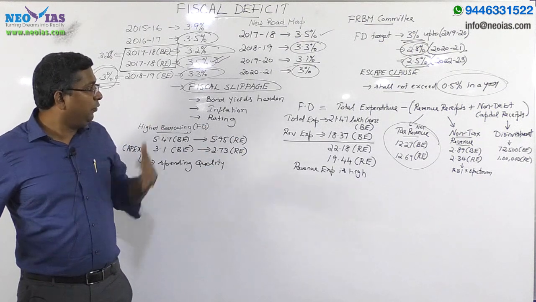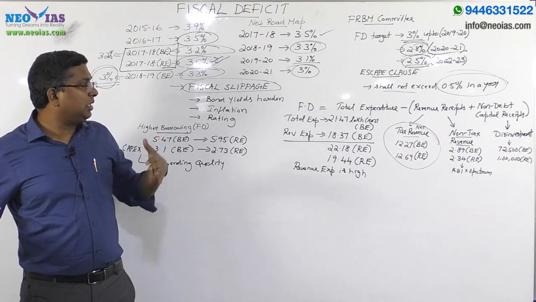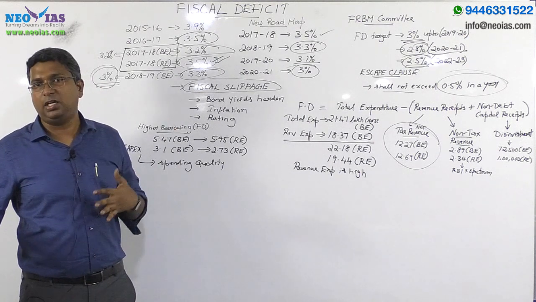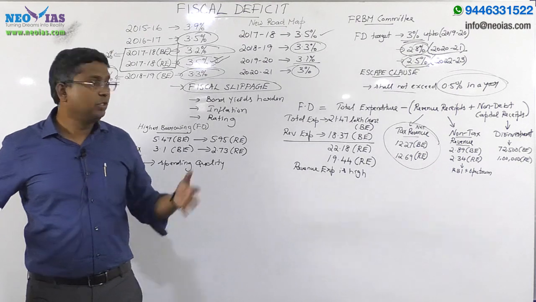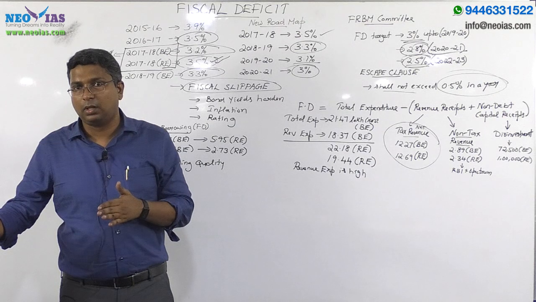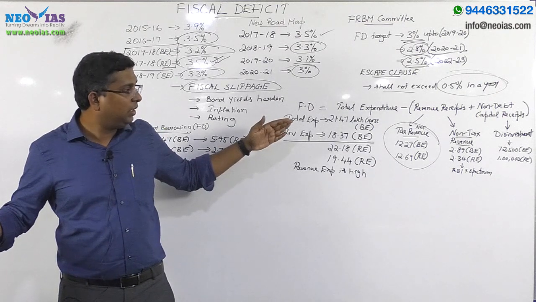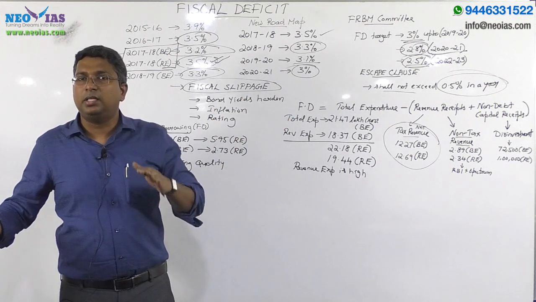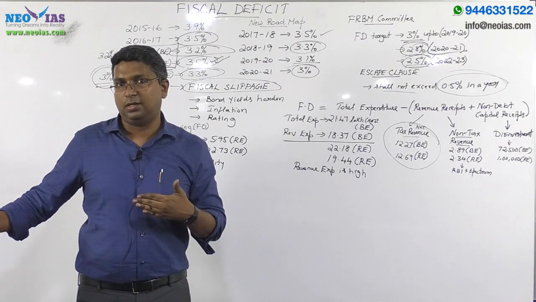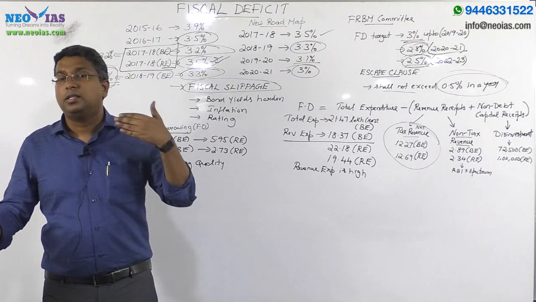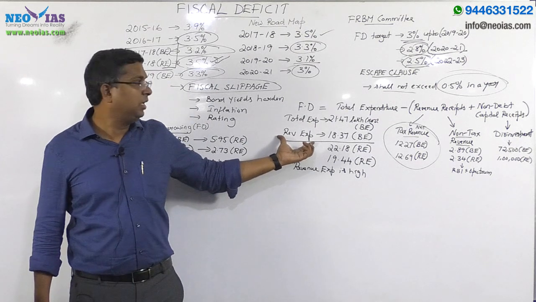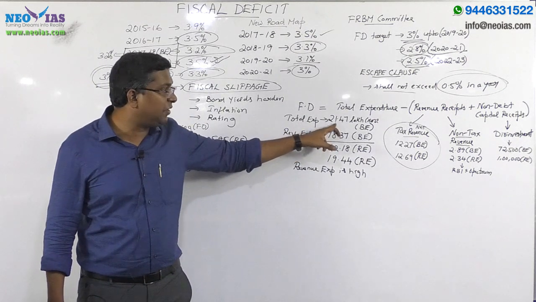Now we need to look into the reason behind the high fiscal deficit in 2017-18. If you look at the expenditure part, one of the reasons is an increase in total expenditure from the budget estimate of 2017-18, mainly because of revenue expenditure.